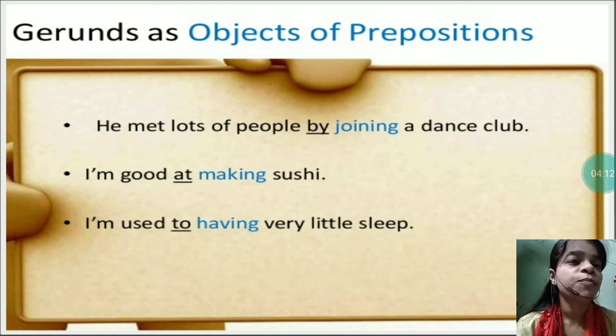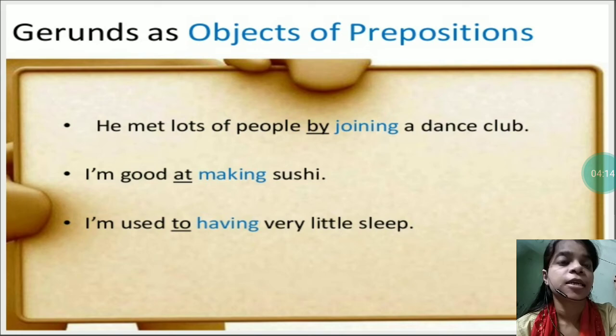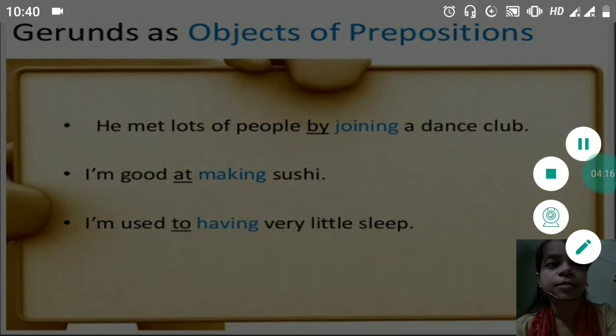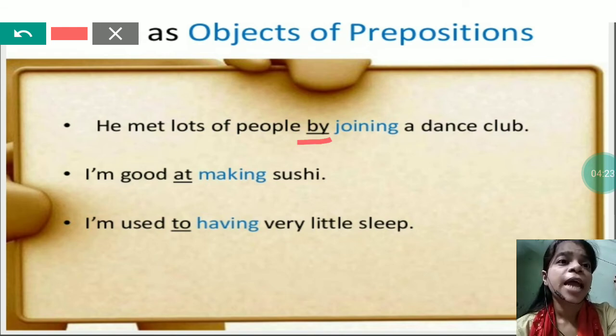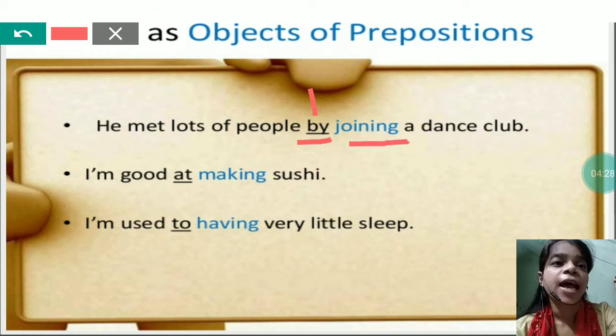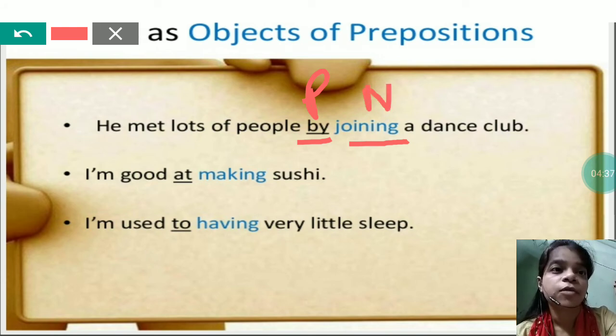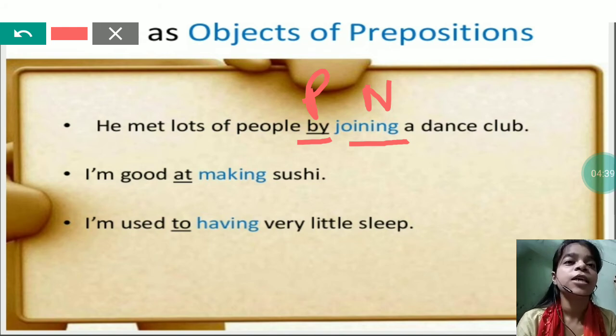He met lots of people by joining a dance club. Now see, in this sentence, by is underlined and it is a preposition, you all know. And after that there is the word which is in V4 form, and as it is in V4 form, it is a gerund because here it is not a verb, it is a noun. So as it is a noun, it will be called gerund. So he met lots of people by joining a dance club.